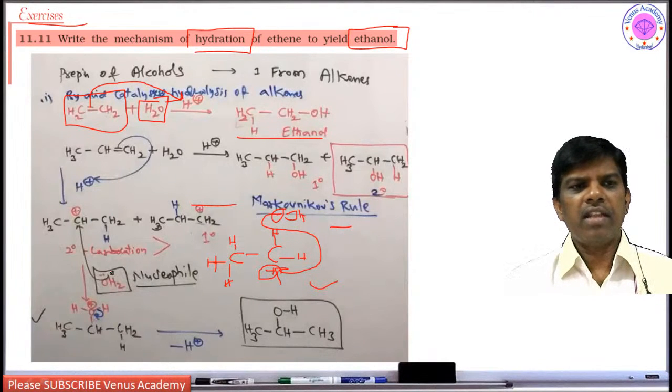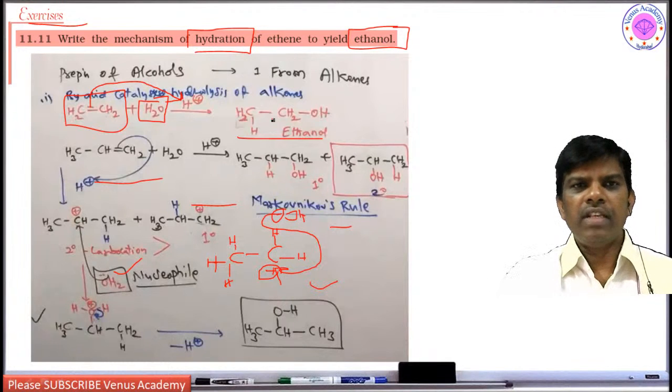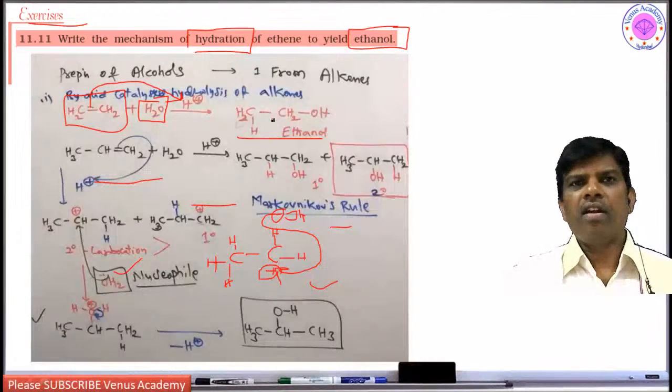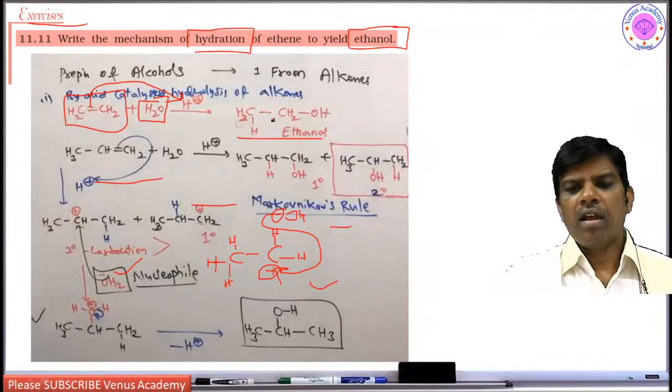Yes, the mechanism is explained here. Anyhow, the question is how to do the hydration of ethene to ethanol. If you want, you can watch that video. I am going to give the link below of this video. It covers alcohols, phenols and ethers. Complete one shot videos were made explaining on the whiteboard.